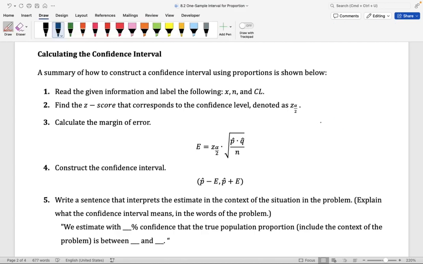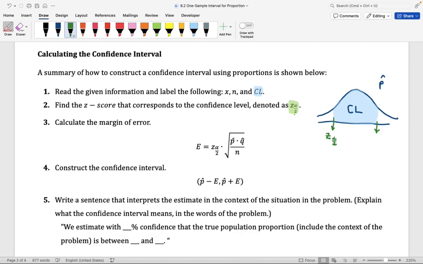So here, let's go ahead and visualize a normal distribution. This distribution is known as the p-hat distribution. The confidence level is going to be the proportion of the area we're trying to capture here in the middle of our curve. The z-score is going to tell us how far we have to go from the center, either to the right or left, to capture the area here at the center. Okay? So your z-score is determined by the confidence level.